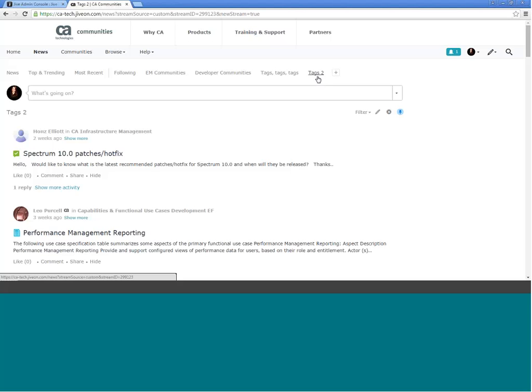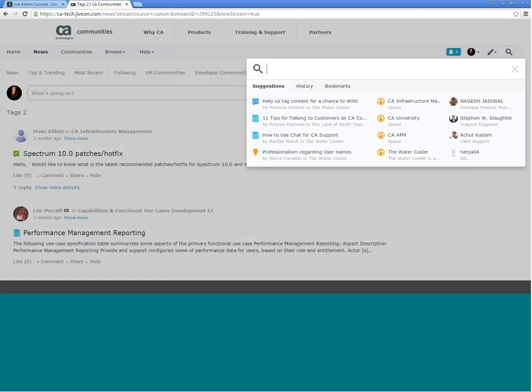But really excited about this new feature. I've tried it out, and it seems to be really useful for me so far. So hopefully once we get it into production, it'll be just as useful. So moving on, I'd like to show you the community really quickly.